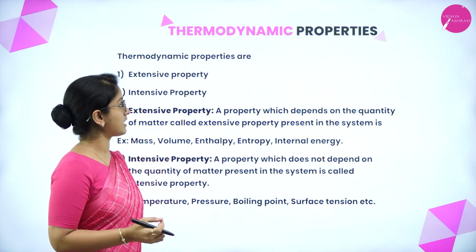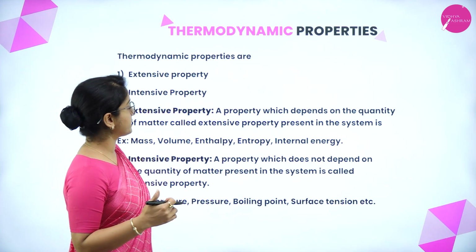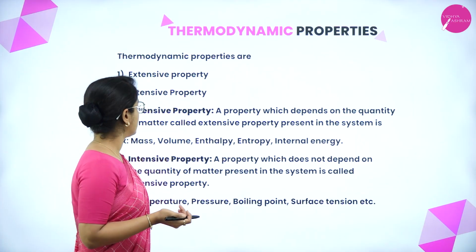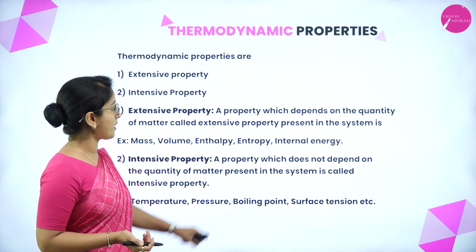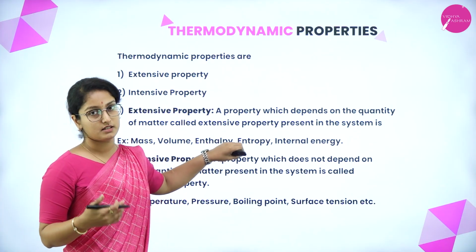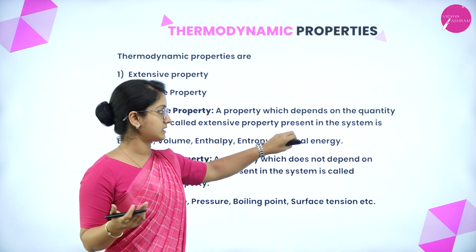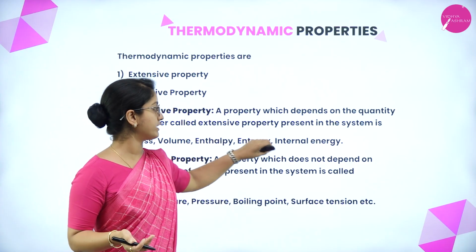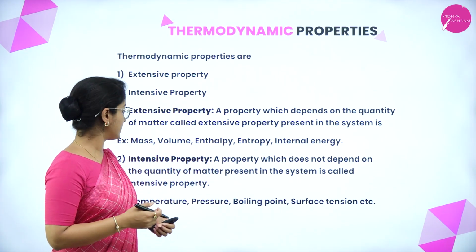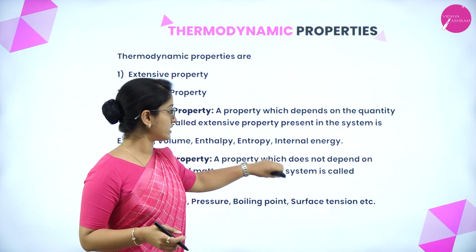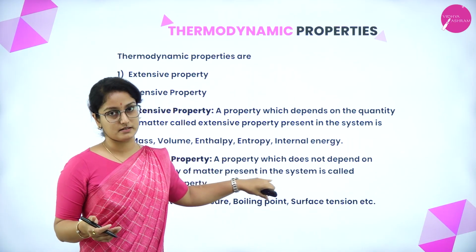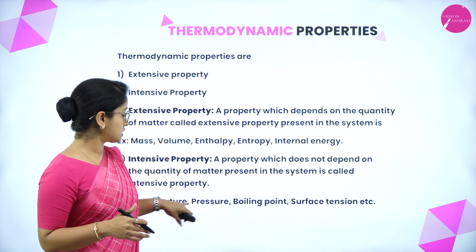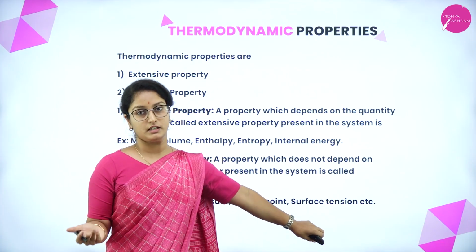So the next topic is thermodynamic properties. Under thermodynamic properties, we have two main types, that is intensive and extensive properties. An extensive property is a property which depends on the quantity of matter present in the system. Examples are mass, volume, enthalpy, entropy and internal energy. Intensive properties do not depend on the quantity of matter present in the system, and these include temperature, pressure, boiling point, surface tension, etc.